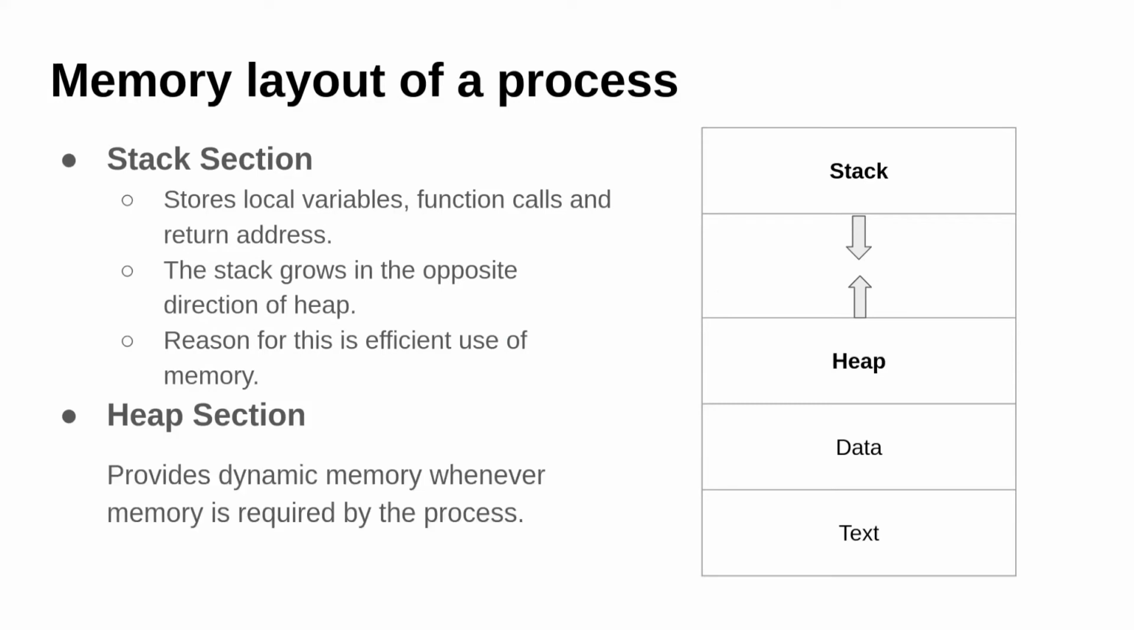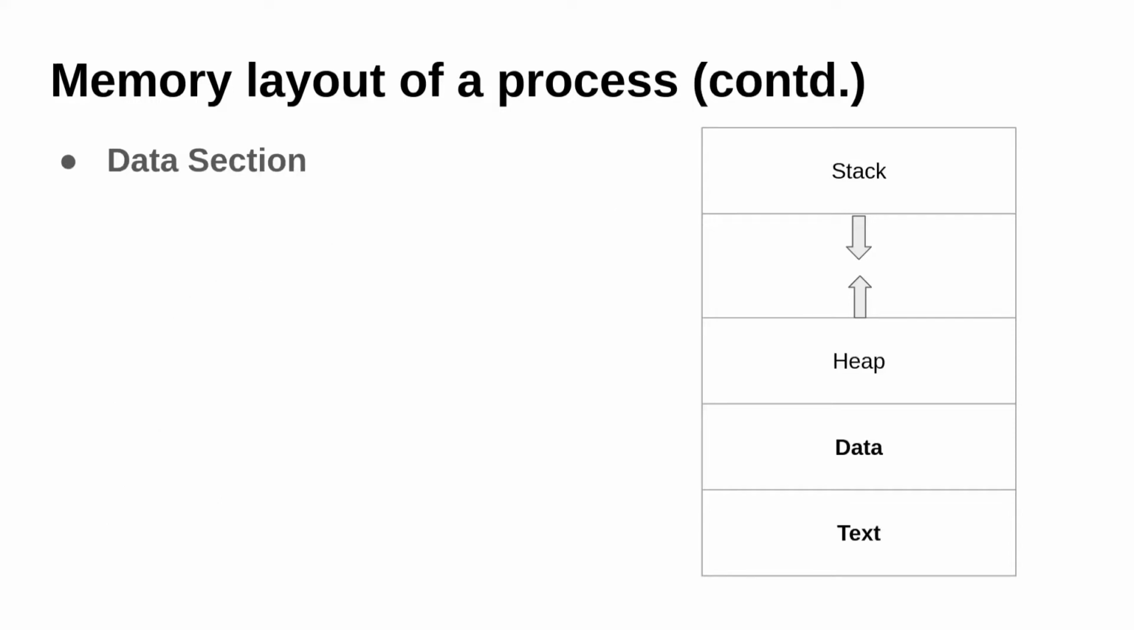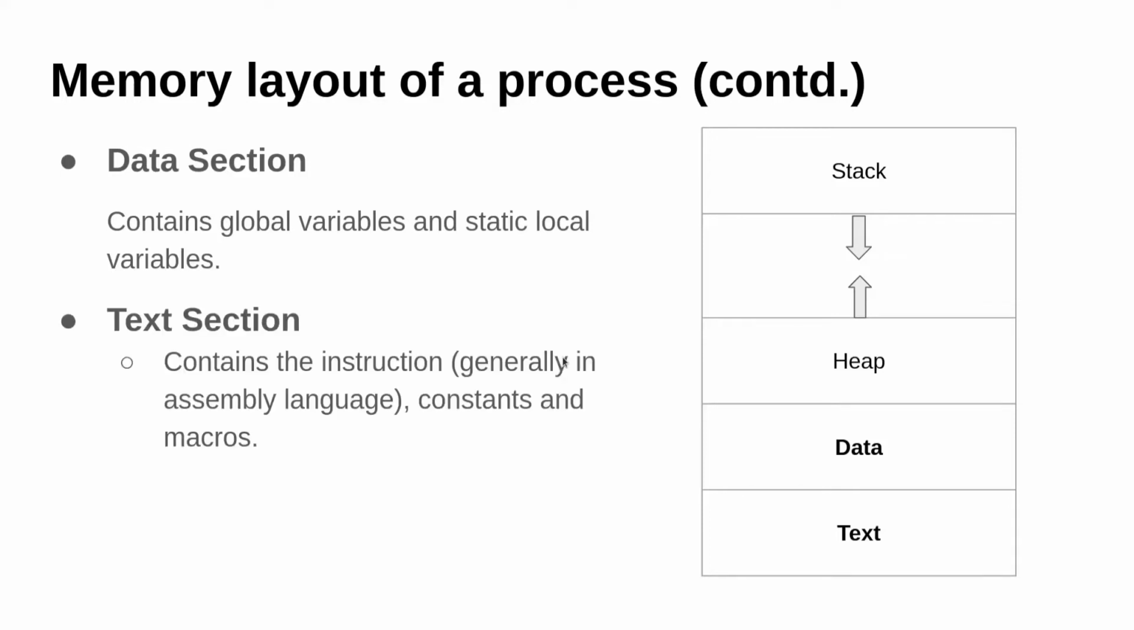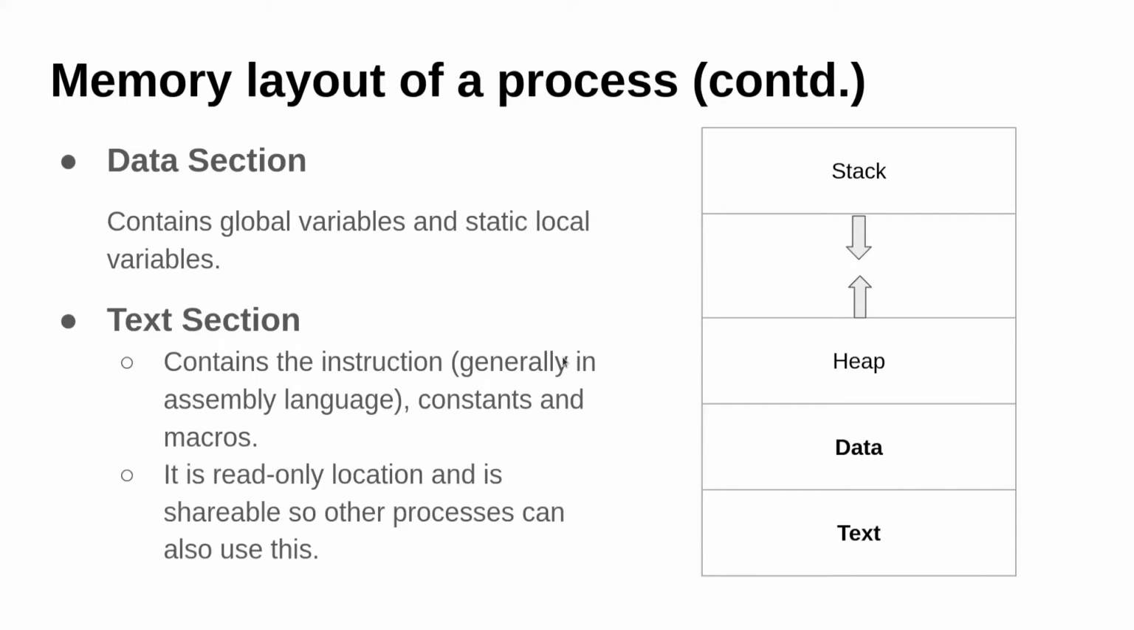Heap section. The heap section provides the dynamic memory. Let's say we are allocating a dynamic array, that will be stored inside the heap section. Now the data section. The data section contains all the global variables and static local variables. Text section. The text section contains all the instructions. That is generally the code we write, and then that is converted into assembly language, and those instructions are inside the text section. There are constants and macros as well in the text section. The text section is read only and can also be used by some other process. So if we have some code running and we want to run another copy of that code, we can share the text section.